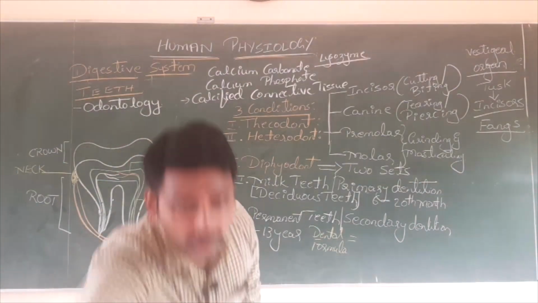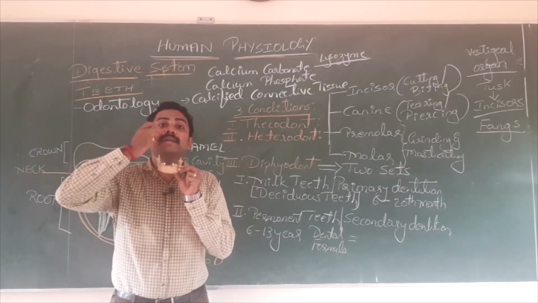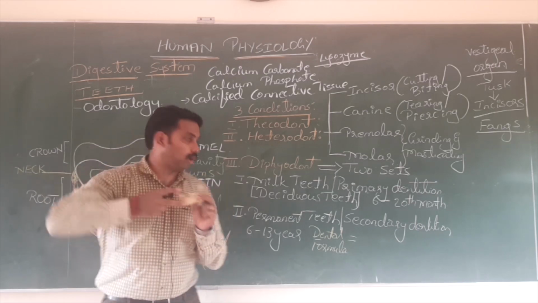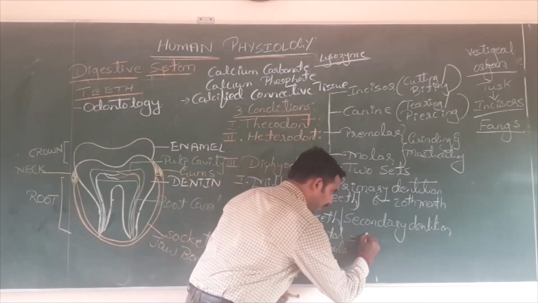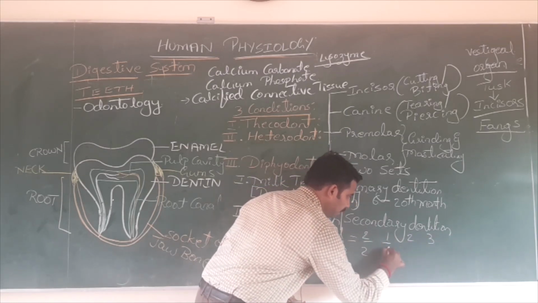Here it is very simple. 2, 1, 2, 3 by 2, 1, 2, 3. Please don't divide this; it becomes 0 and adjust teeth. Am I right? So what do you mean by 2 here? 2 means what? Tell me. 2 is what? Incisor. Look at here.